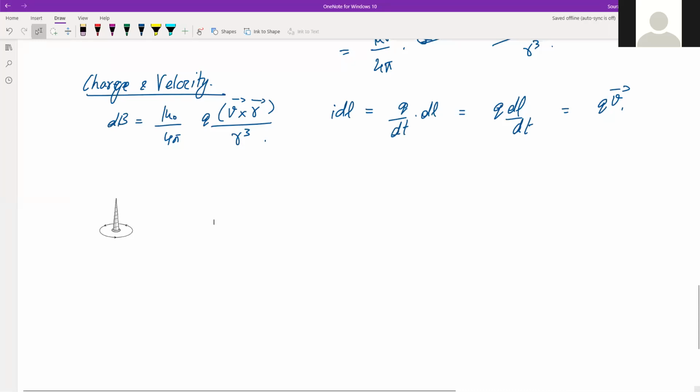As you have seen here, this is called the corkscrew rule or right hand screw rule.